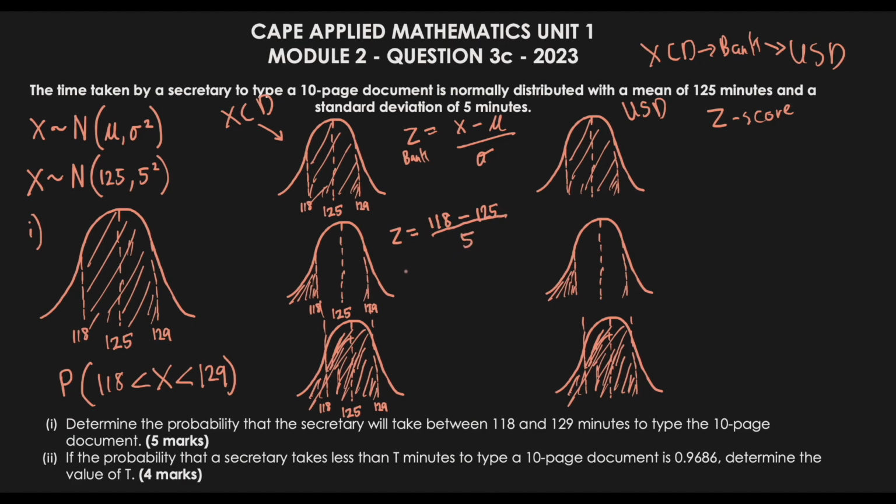Once we do this, we end up with Z being equal to negative 7 over 5, or negative 1.4. So having 118 in this case, if we convert it, it's the same thing as saying negative 1.4. So this part here represents negative 1.4, and in the center here would be 0. This is usually always 0.